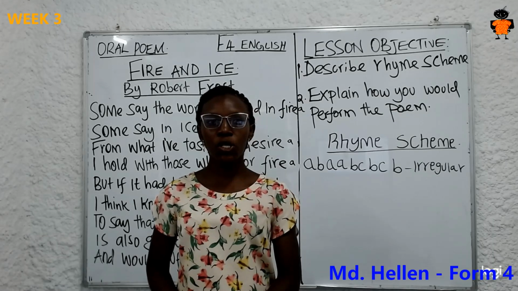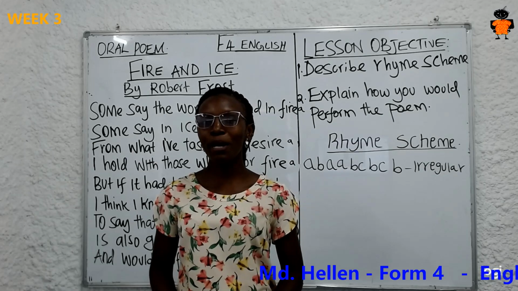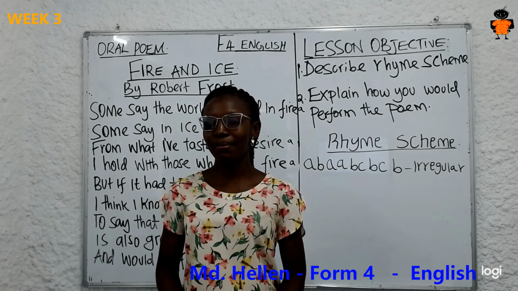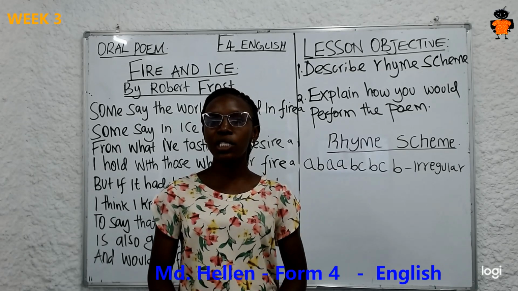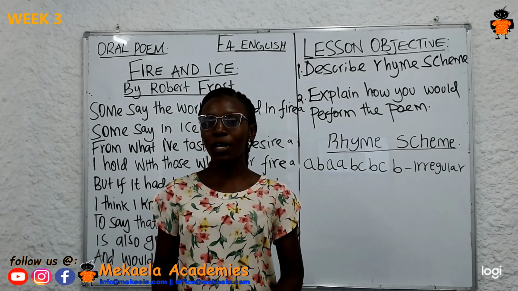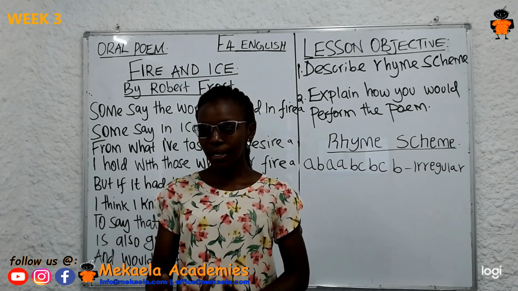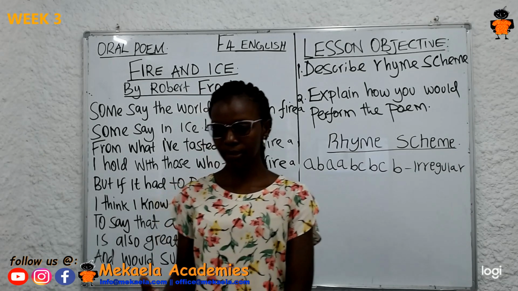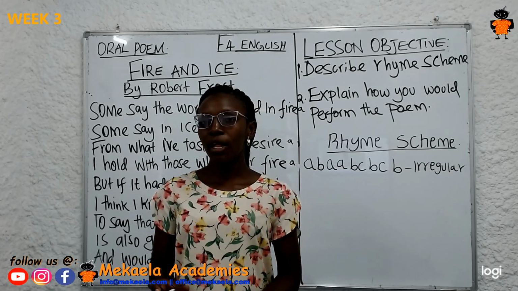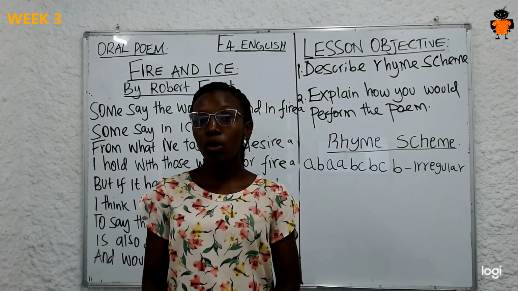I'll be taking you through the objectives, that is how to describe rhyme scheme and how to make performance of a poem interesting. How do we describe rhyme scheme? Remember, rhyme involves the repetition of similar sounds at the endings of lines in a poem. So for us to identify the rhyme scheme, we need to check on the endings of each and every line in the poem, and then assign the letters of the alphabet at the endings of each and every line. Those endings that have the same sound are assigned the same letter of the alphabet.